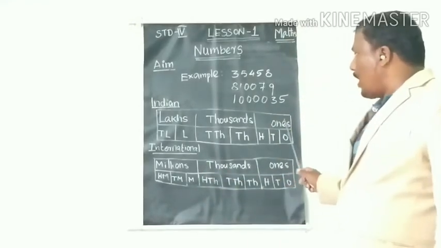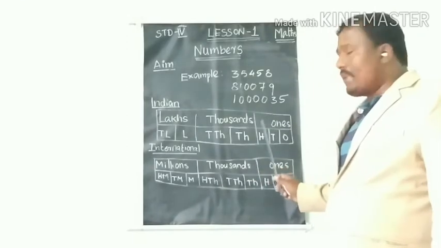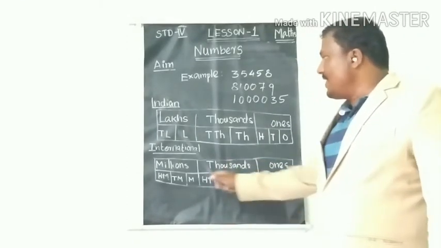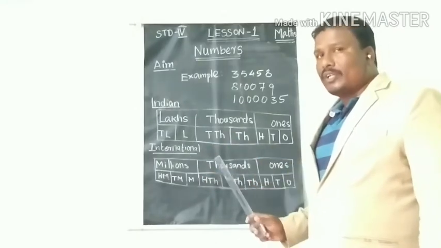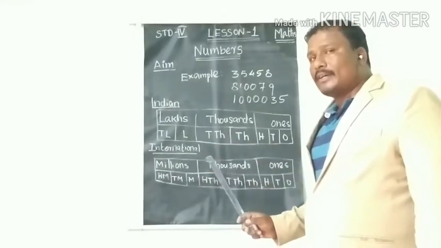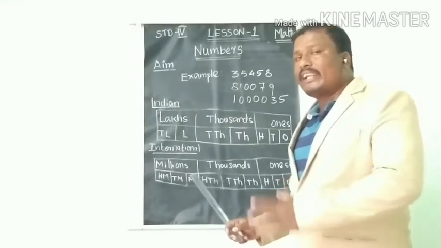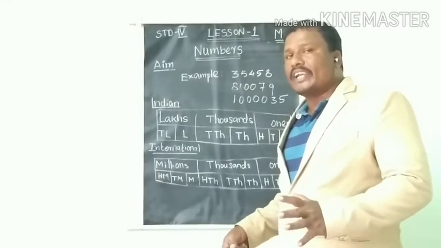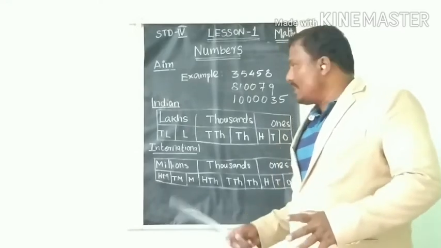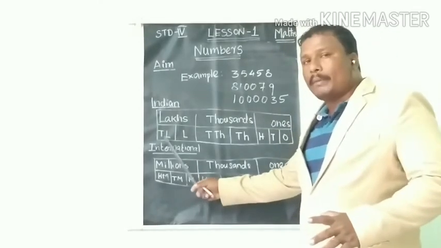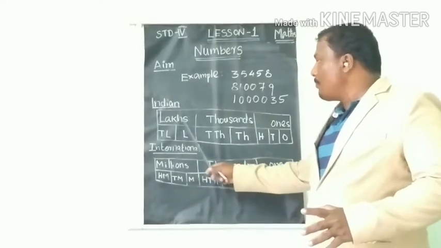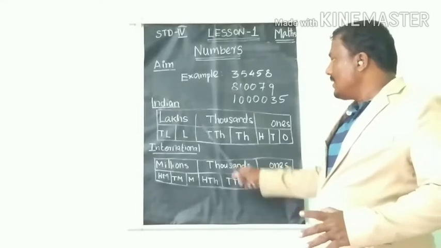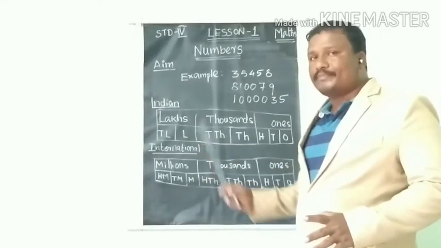So how many periods are there? 3 periods. 1, 2, 3. So how many digits? 7 digits, 3 periods. You know already what a period is. Period means when we read or write a large number, we group the digits. It is called a period. This is a 7-digit number, so I give it 3 periods. This is the ones period, thousands period, lakh period.